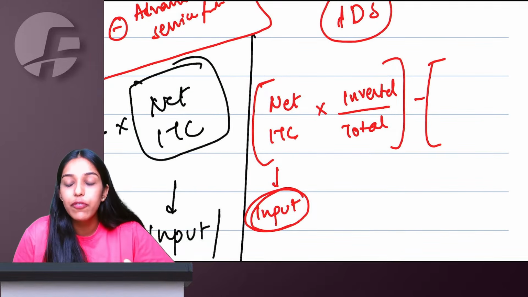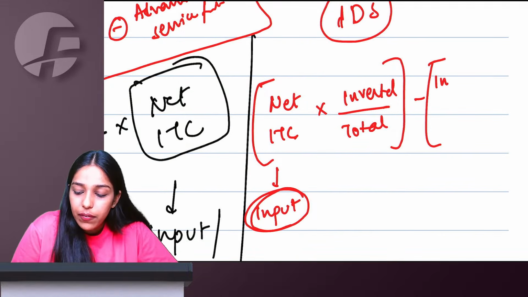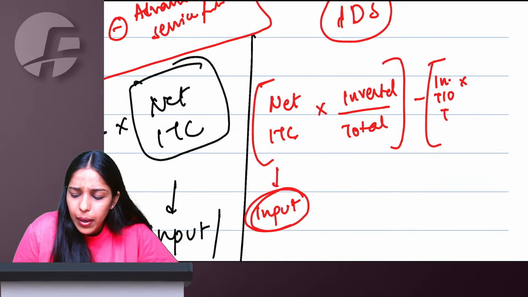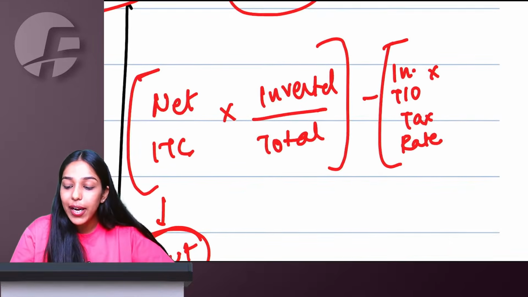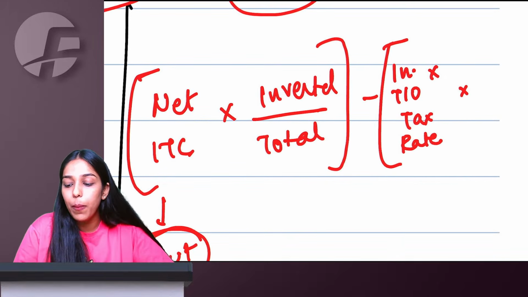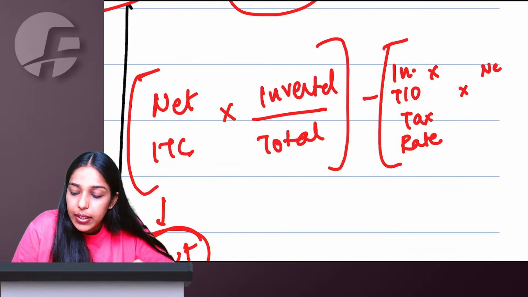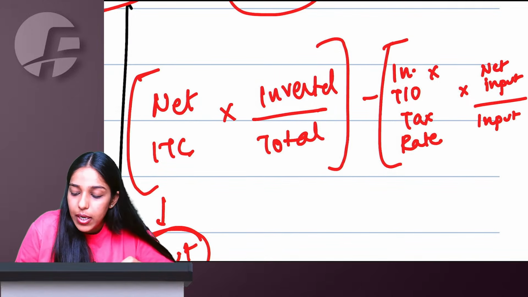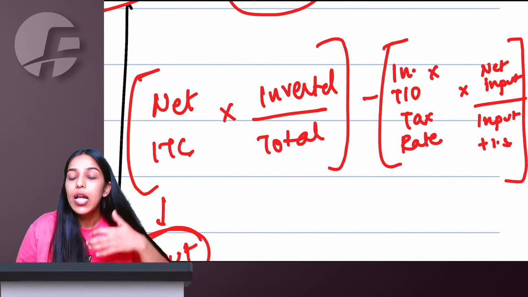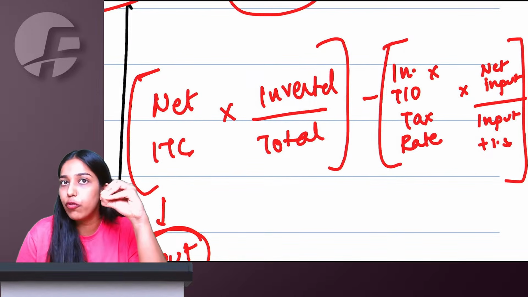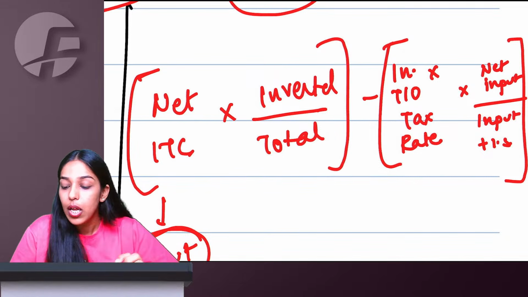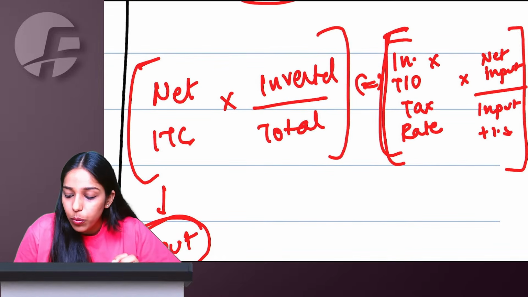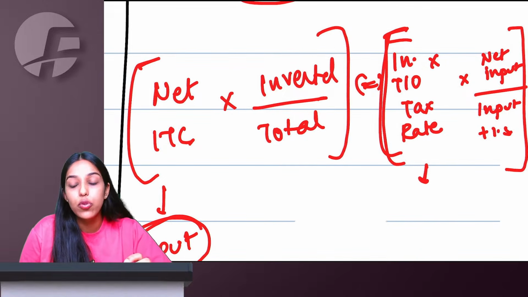But why will I get full refund? I have to pay tax also, no? So whatever is my inverted turnover, multiply by what tax I have to actually pay, that I will reduce. But why assume that full I will pay from my net inputs only? So this multiply by net input upon ITC on input plus input service. Basically, I am assuming that proportionately some I will be paying from input, some I will be paying from input service. So please don't reduce my refund amount. This will reduce the amount to be subtracted, meaning your overall refund is going to increase.